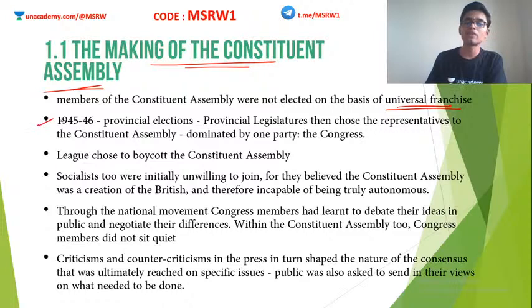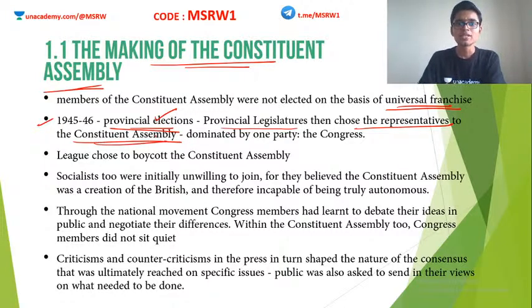In the 1945-46 period, there were provincial elections happening all over the country. The Indian National Congress managed to secure huge support from India, and it emerged as the single major party. The provincial legislatures which emerged as a result of these elections then chose the representatives to the Constituent Assembly. So the members were not directly elected by the people of India, but by provincial legislatures after the provincial elections in 1945 and 46.